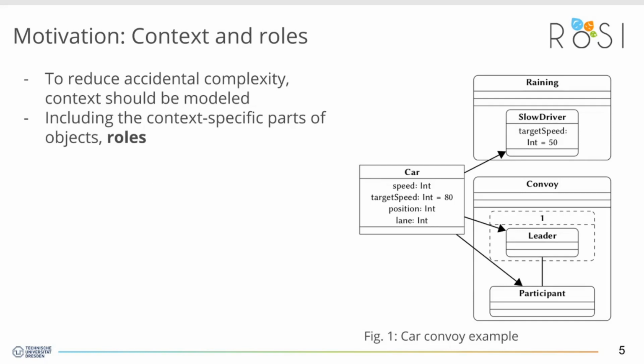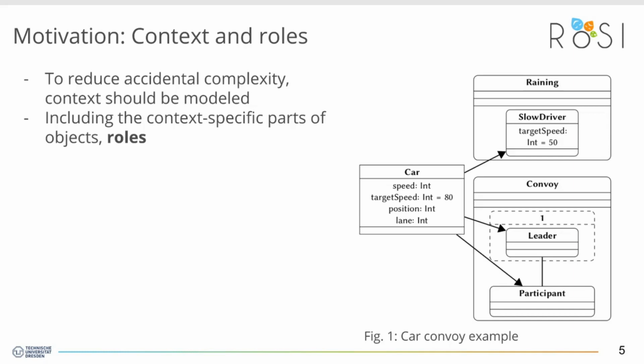A context model can include all parts of environmental information. As a very simple example, the weather. The context has an impact on other entities in the system that are expected to adapt to the changing conditions described by the context. The context-dependent parts of objects are called roles. Objects can dynamically play and drop roles at runtime.